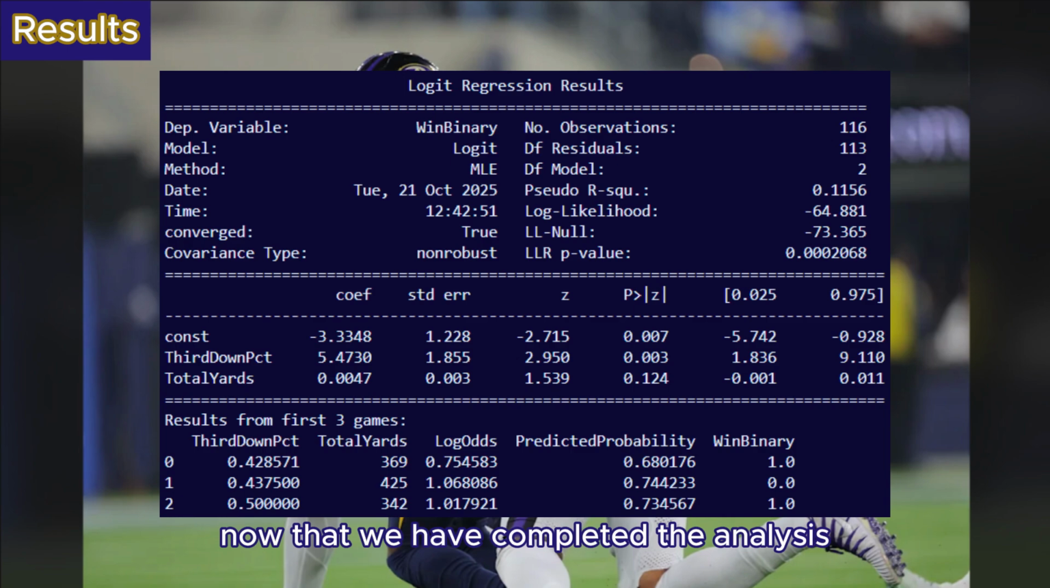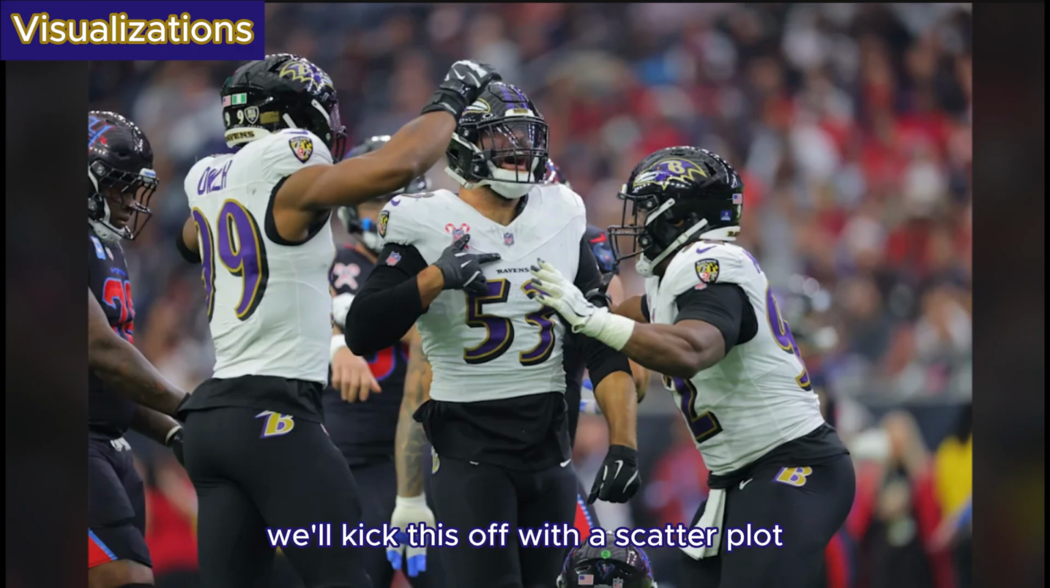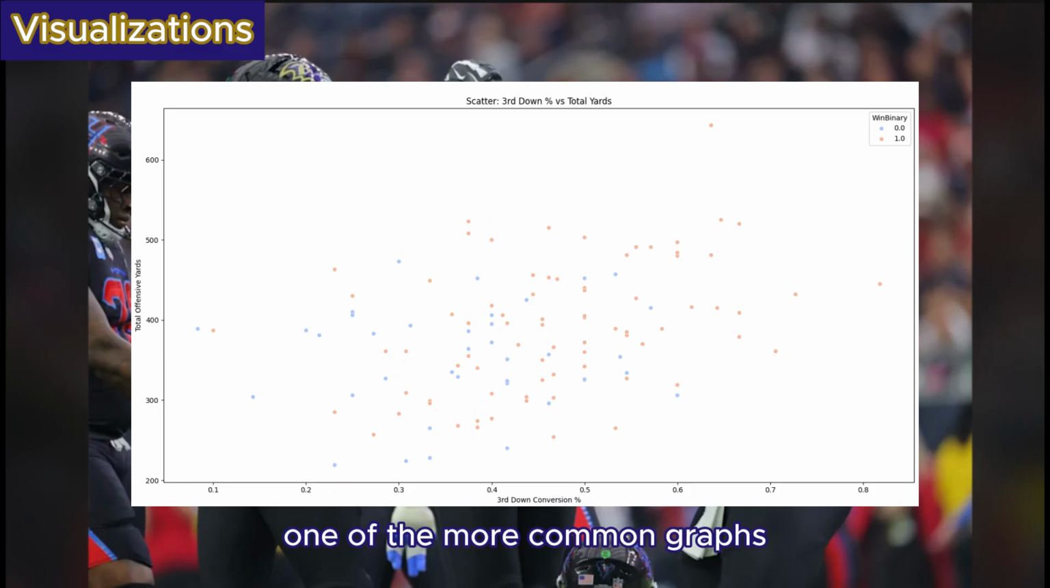Now that we have completed the analysis, we want to see what the results actually mean. As of now, all we have is that ugly terminal output that shows a bunch of terms and numbers. For logistic regression, we're going to be using 7 types of graphs to illustrate our results. We'll kick us off with a scatter plot, one of the more common graphs. This is more exploratory, gives us an overview of the data without having to stare at numbers.